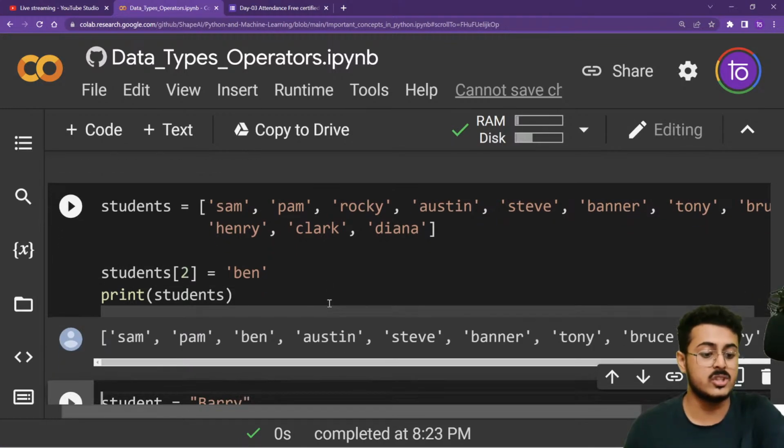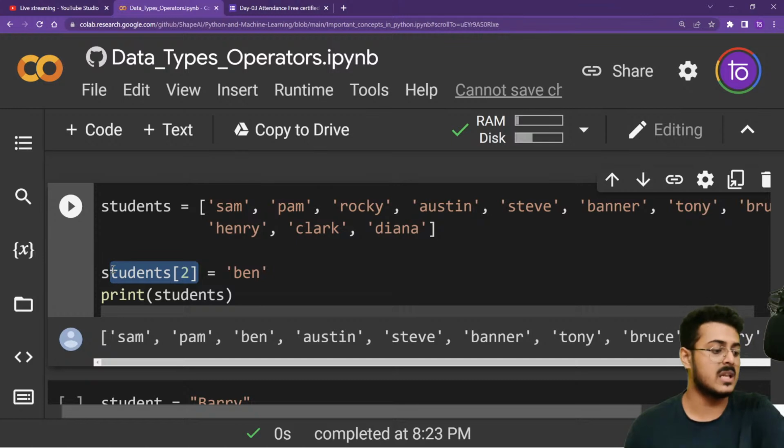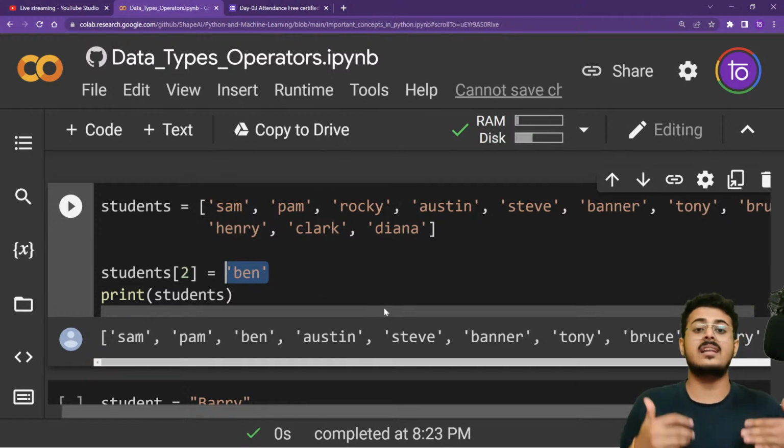As you are able to see, the new list contains Sam, Pam, Ben, Austin, Steve, Banner, Tony. We have replaced Rocky by Ben. We took this particular position from students and replaced it by Ben. So we are able to modify a list, and that is why a list is called mutable. What is a list called, guys? Mutable. It is called mutable because we can modify it, we can mutate it.